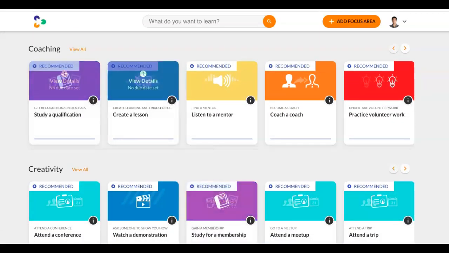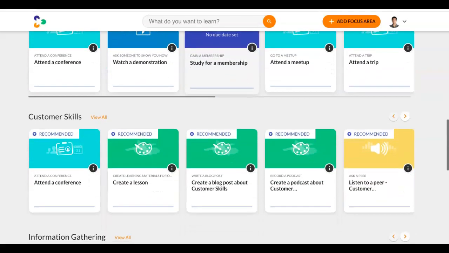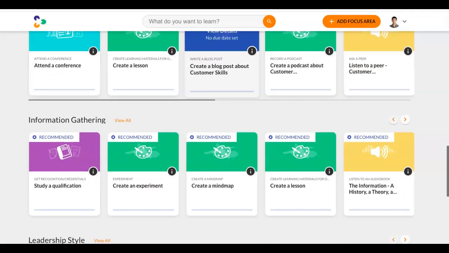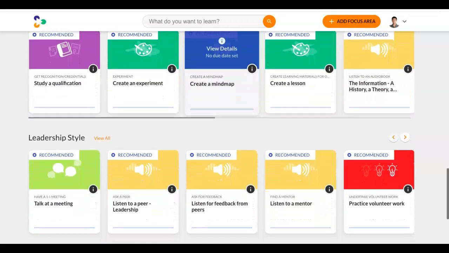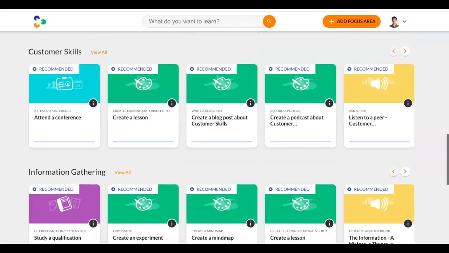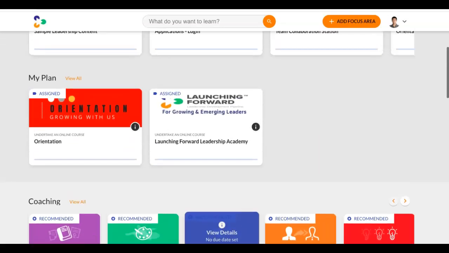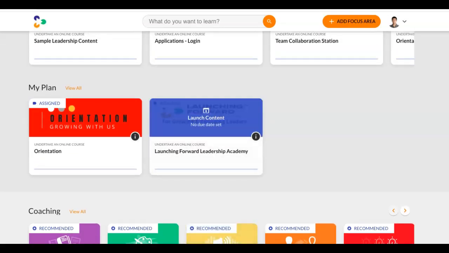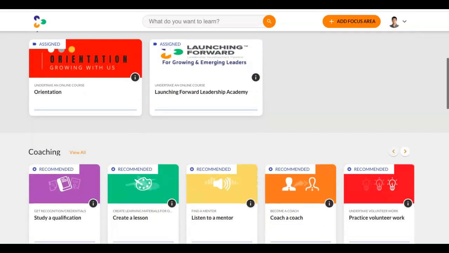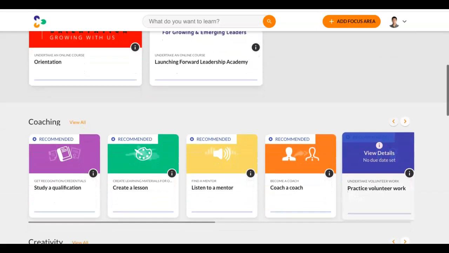So here's a course on coaching, creativity. I've chosen a course on customer skills, information gathering, leadership style. So this allows me, the user, to decide some of the material that I want to learn on my own, while you as the employer may be giving me content to work on. I also can begin working on some things that interest me.